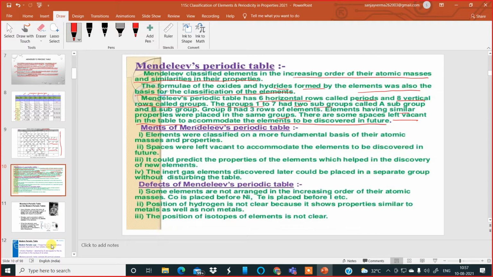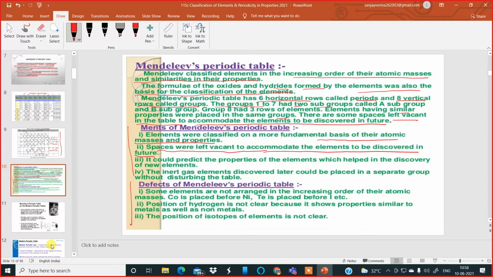There were merits also, there were demerits also. Let us understand them one by one. With regard to the merits of Mendeleev's periodic table, elements were classified on a more fundamental basis of atomic masses and properties. This was the first merit. Spaces were left vacant to accommodate elements to be discovered in future.